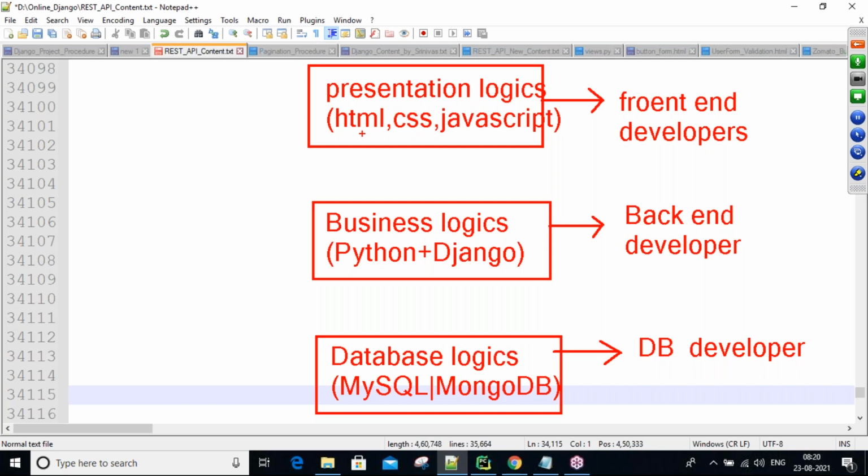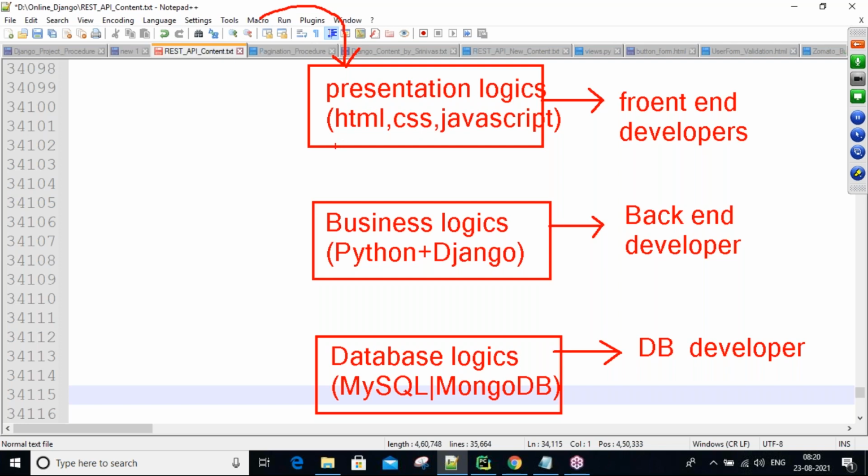Next, the back-end developer, guys. The people responsible for developing the business logics of our application, we call the back-end developer. All back-end developers must know at least one language and that language's related frameworks. Business logics means, for example, you want to do registration, then taking your data and storing it into the database. At the time of registration, users use this presentation logic. Here a registration form is there, like Facebook registration: first name, last name, email, password, date of birth, a number of things are asked.